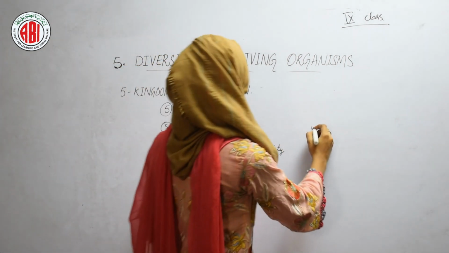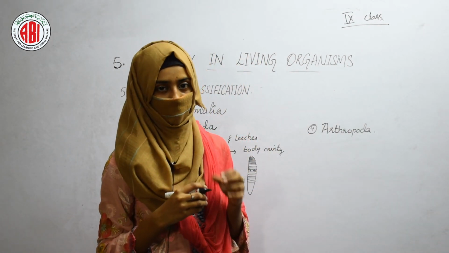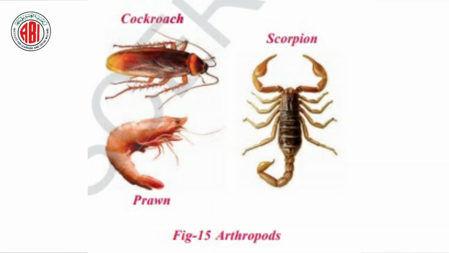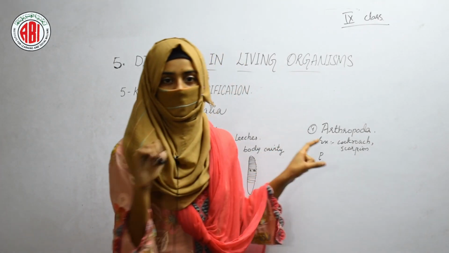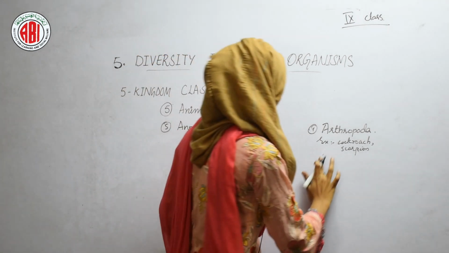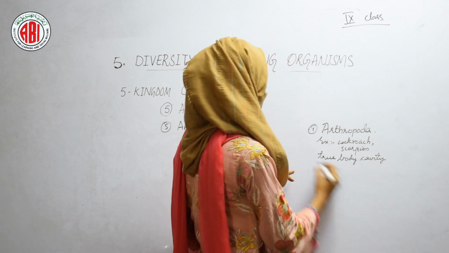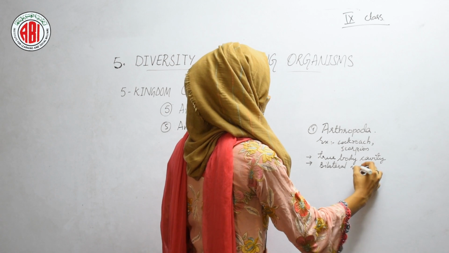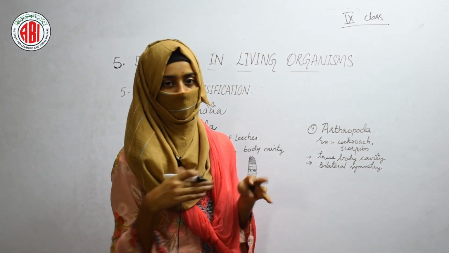The next phylum is Arthropoda, and in this phylum the animals that show the jointed legs can come under this phylum. For example, cockroach, scorpion. So these are the insects that come under the phylum Arthropoda, and the insects, prawns or the scorpions that come under the phylum Arthropoda, they have true body cavity. True coelom is present in these type of animals, and we can see the bilateral symmetry. These animals are bilaterally symmetrical. That means we can cut these animals into two equal halves.